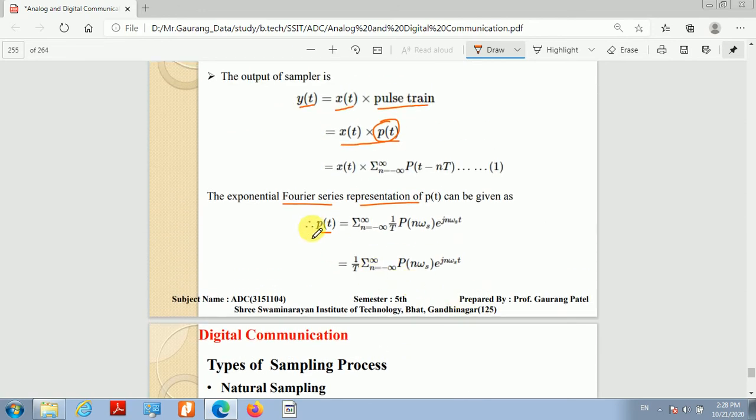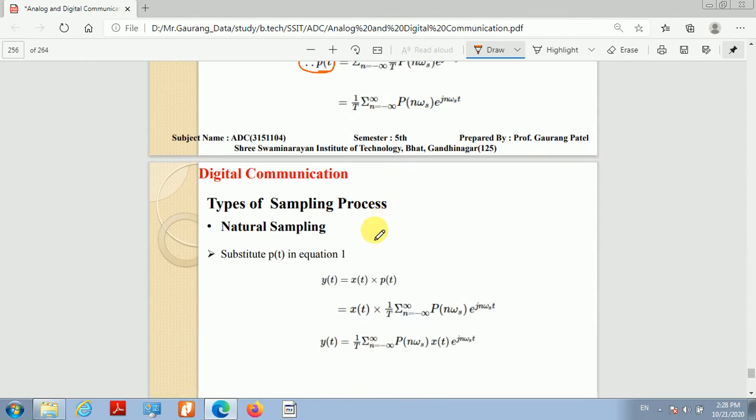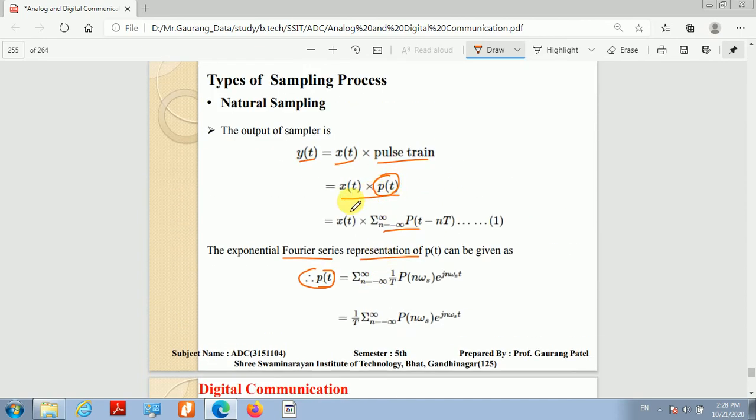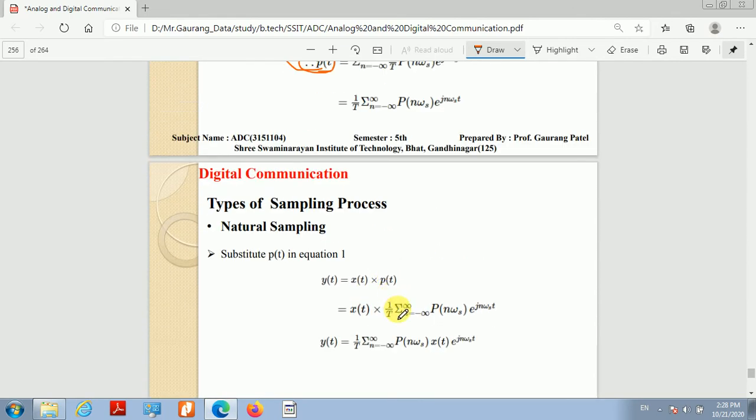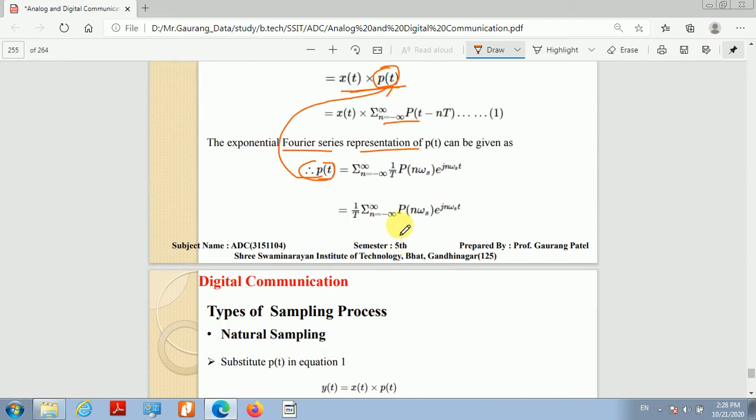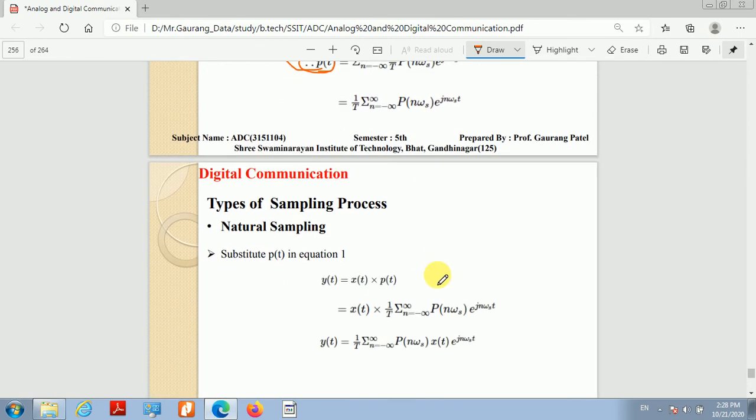Okay, and if we substitute this p of t in this equation, then we will get x of t multiplied by 1 over capital T summation n is equal to minus infinity to infinity p of n omega s e raised to j n omega s t, and if we take it inside, then the output y of t is given as 1 over capital T summation n is equal to minus infinity to infinity p n omega s x of t e raised to j n omega s t.